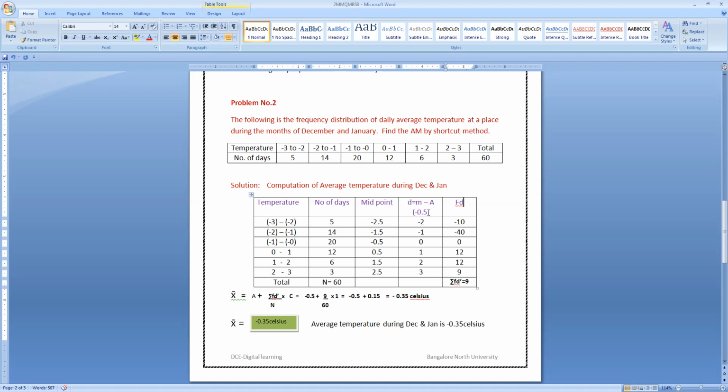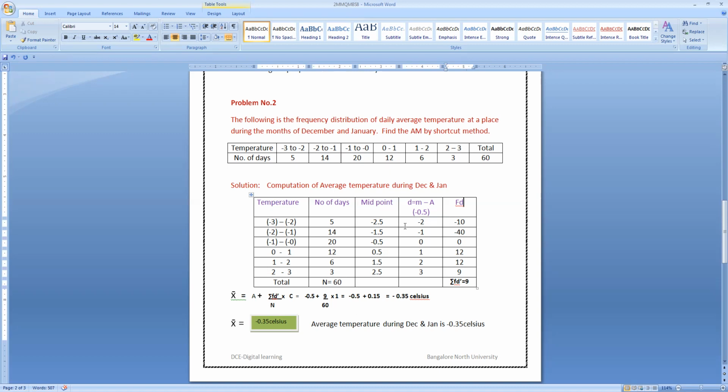Then we require to calculate the d value, that is m minus A. Here we have taken A as minus 0.5. So m is minus 2.5 minus of minus 0.5. Minus of minus becomes plus. So minus 2.5 plus 0.5 is minus 2. Minus 1.5 plus 0.5 will become minus 1, then 0, 1, 2, 3.